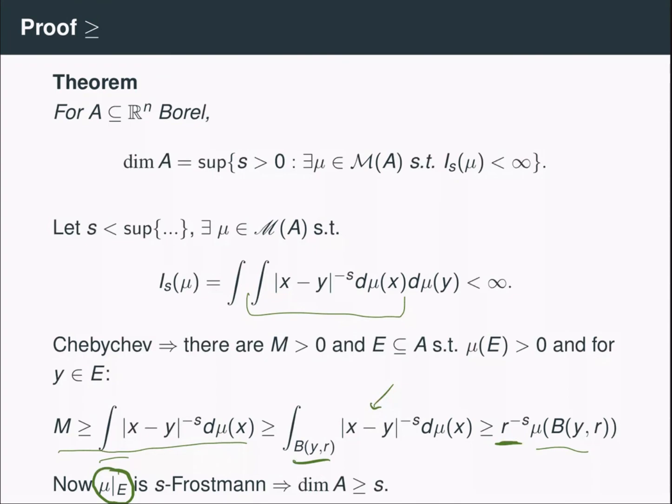In the next video, we'll see how convenient s-energies are by demonstrating how to use them to estimate the Hausdorff dimension of orthogonal projections of sets.